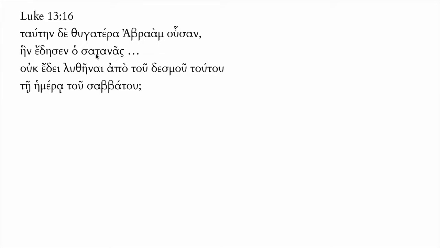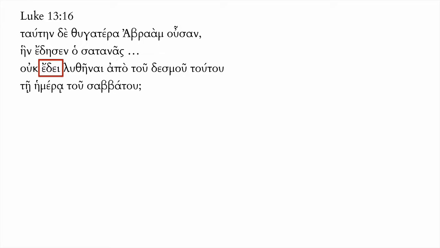So although ho Satanas is nominative, the article helps you know that, and although edēsen is an aorist, a regular first aorist of to bind, so we have a conjugated verb and a nominative, but they're all within a subordinate clause. So we're still looking for a main verb, and the main verb comes in the third line, where you get ēdei, and that doesn't really look like a normal conjugated verb. In fact, I don't think it's a verb form that we necessarily know.